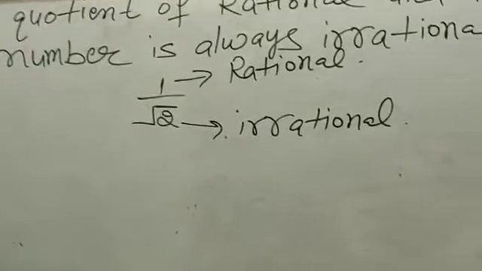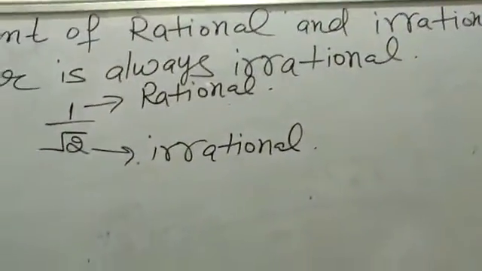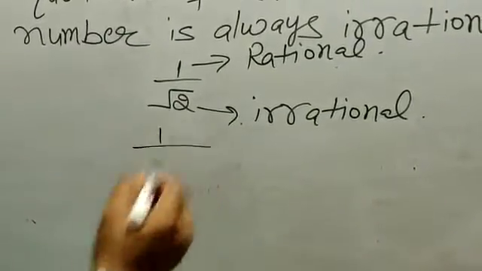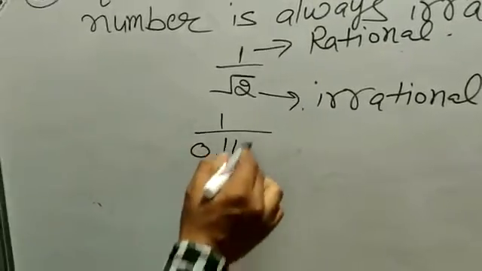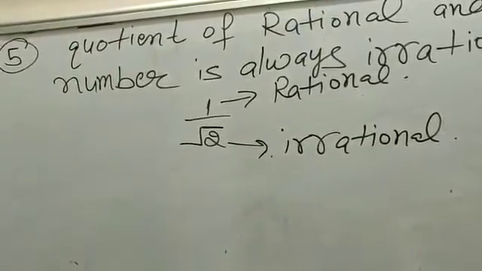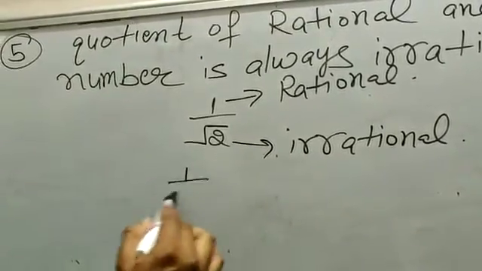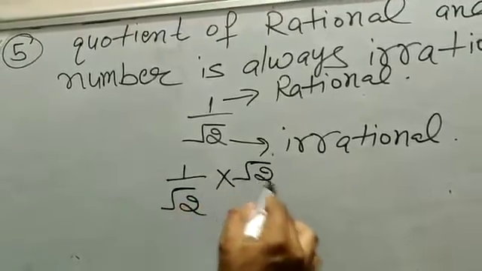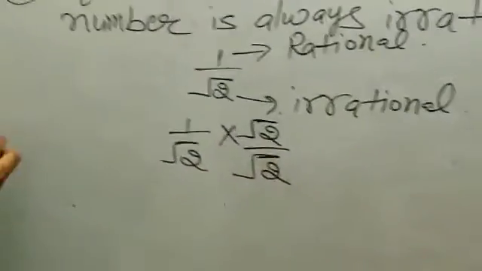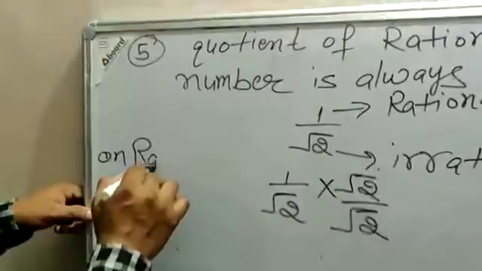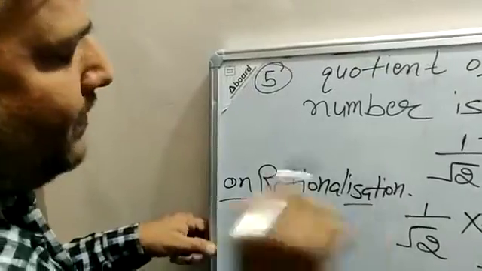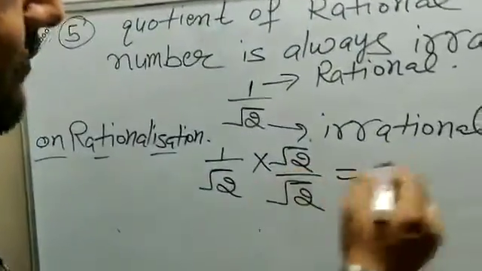Here we have 2 to 3 ways to understand this rational number as well as irrational number. One, we know that 1 upon root 2 has the value 0.707, and so on. Otherwise, if you don't want to write this value, you can use the concept of rationalization. This is not important, but I solve it for you so that you can understand it more carefully and properly. Multiply and divide by root 2.